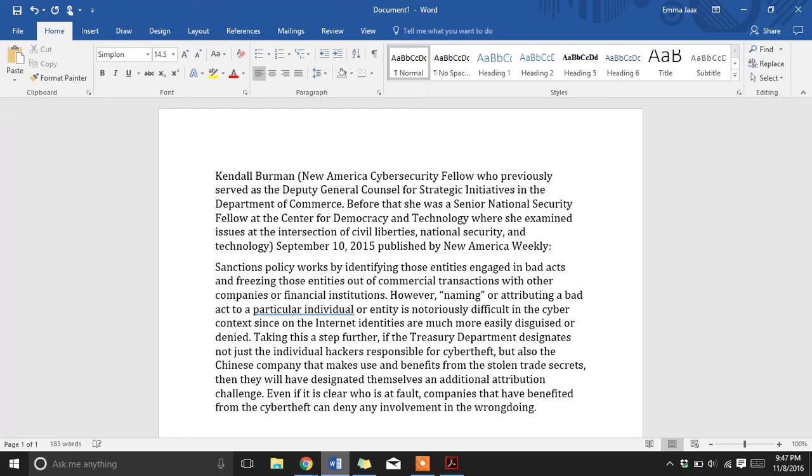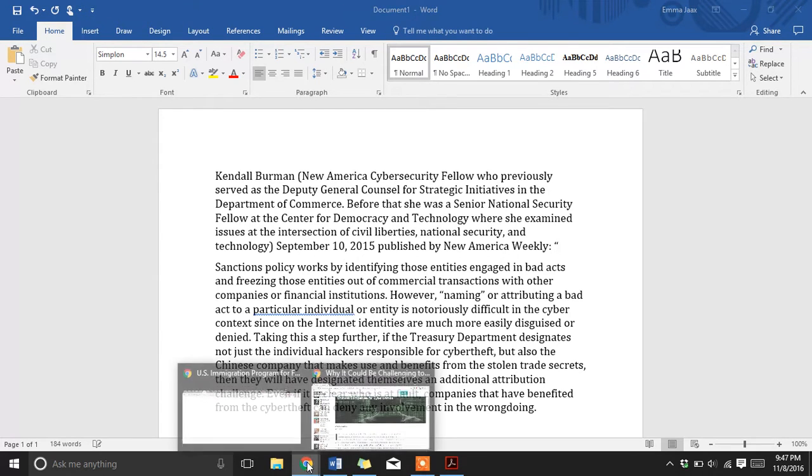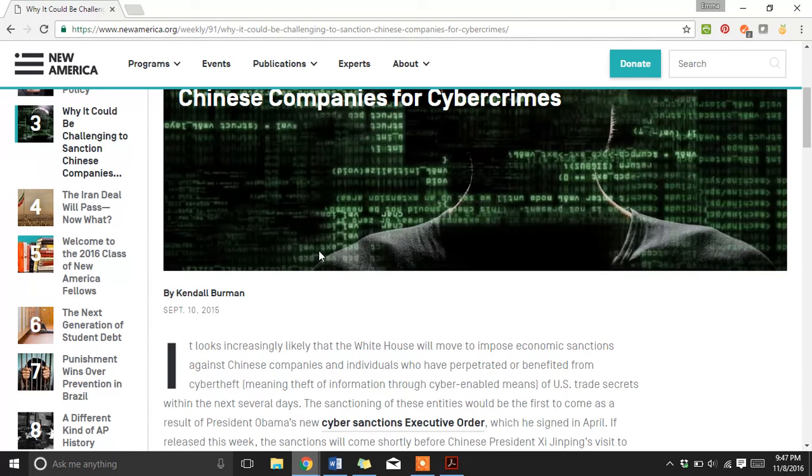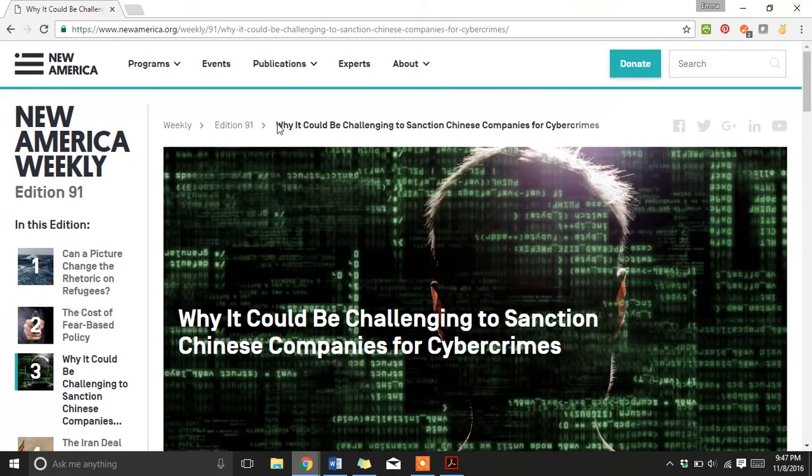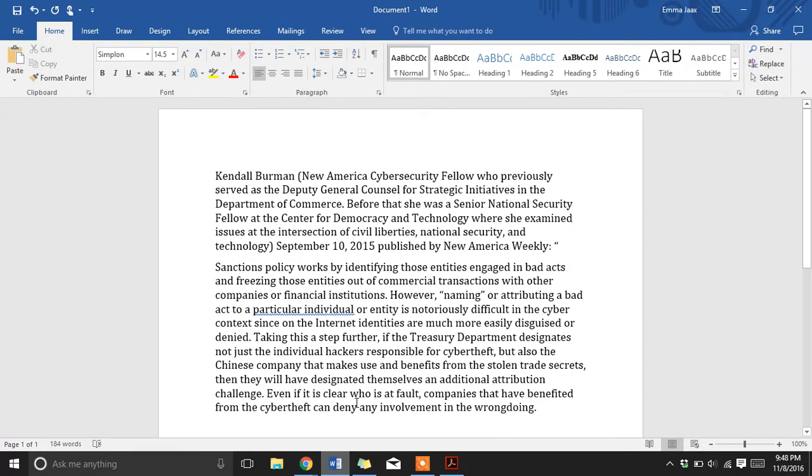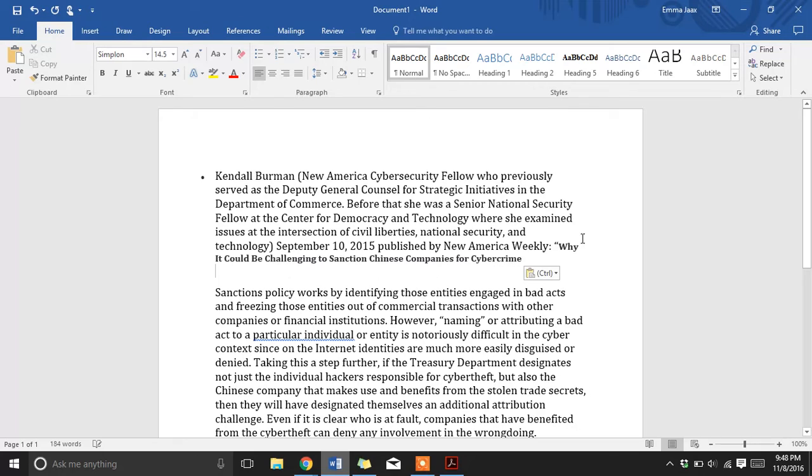the article title. So we go back over to our healthy little document page. Okay, the article title is, Why Could Be Challenging to Sanction Chinese Companies for Cybercrimes? So we're going to copy this. And by the way, a very quick copy is Control-C or Command-C if you're on a Mac. And then Control-V. Paste it into wherever you are. Okay, we've got who published it, what was the article title.